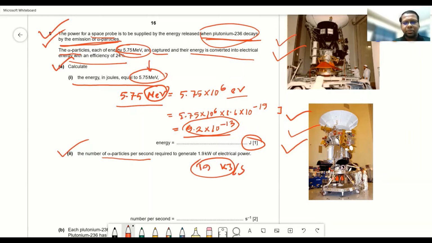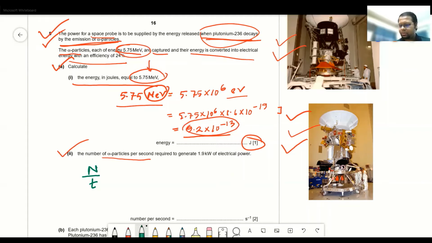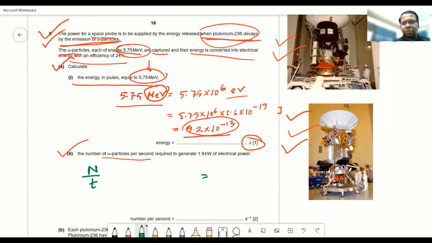Let's consider we are going to need n number of alpha particles within time t. So that means n number of alpha particles per second. Now, each alpha particle has an energy of 9.2 into 10 to the power minus 13 joule.